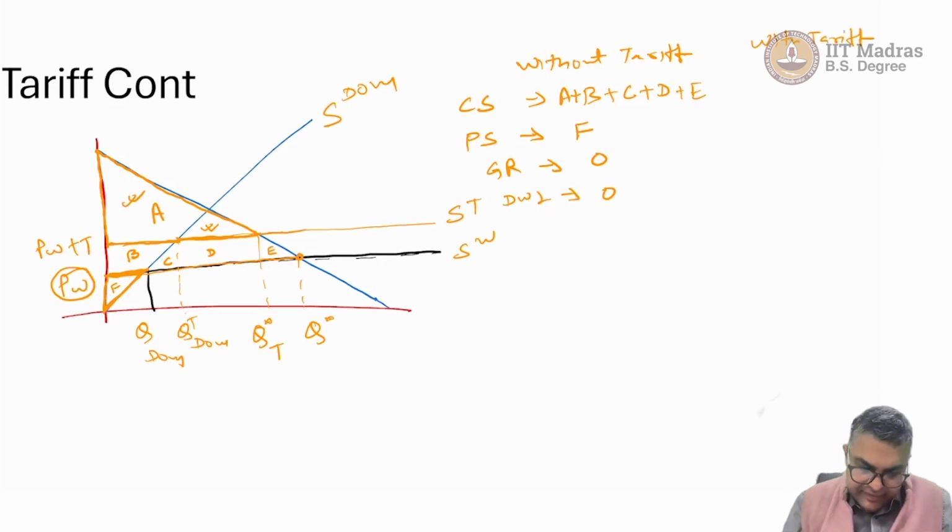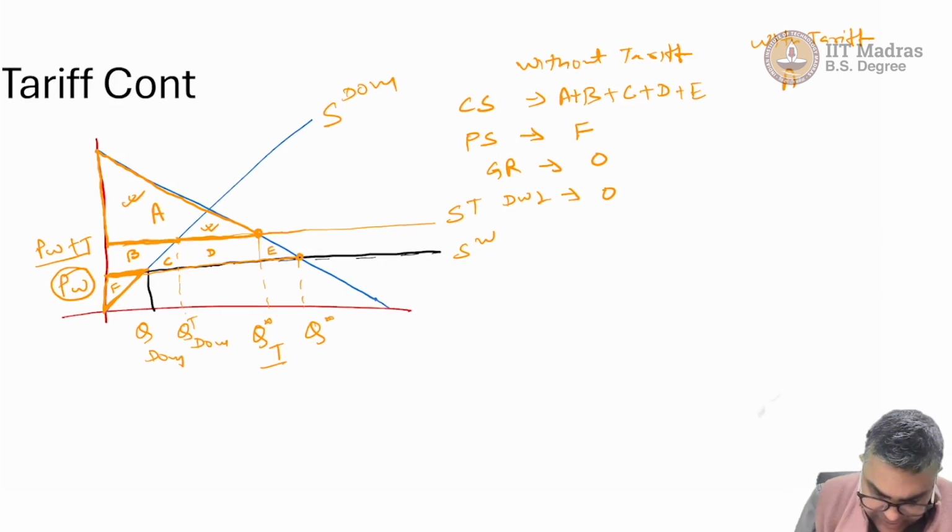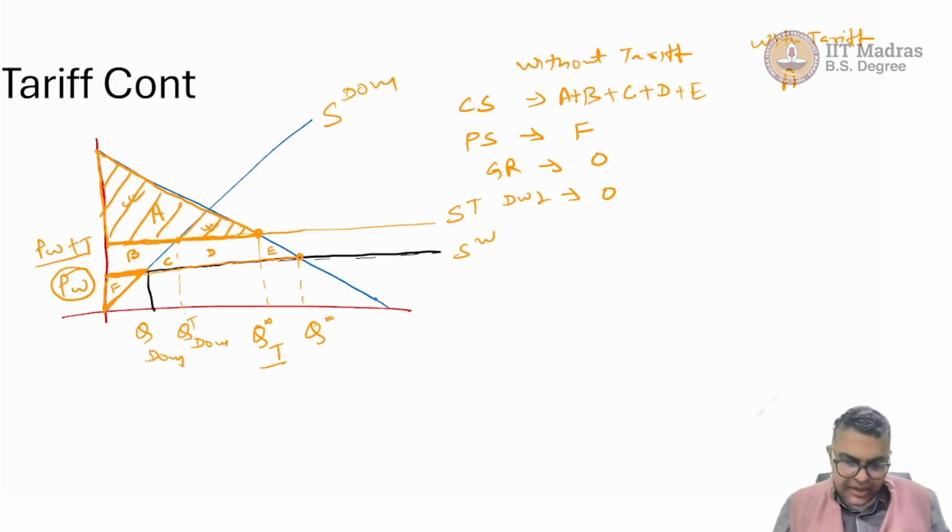With tariff, now the market is operating at PW plus T, Q star T. So with tariff, consumer surplus is going to be just A. This is what consumers will be getting.